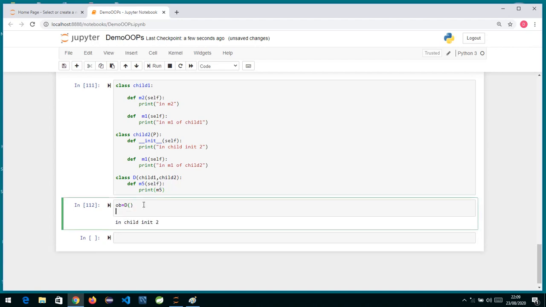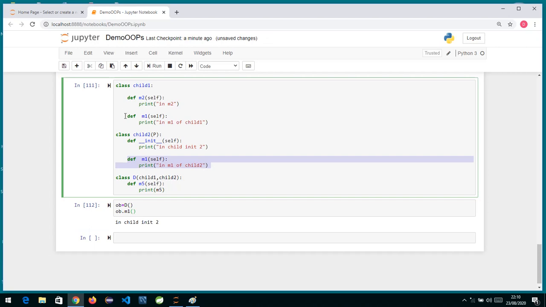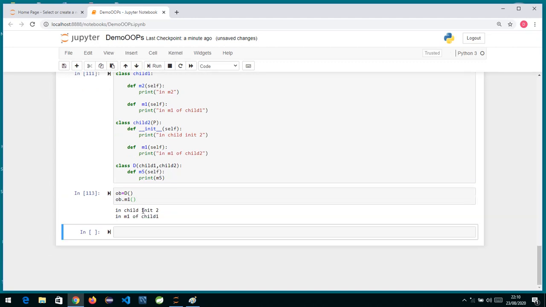Similarly, if I try to call a method over here, ob.m1, now you can see the problem we always have in the diamond problem is that in multiple inheritance, this m1 method is present in both classes. Okay, so in Java we say there is an ambiguity, so which method to call. So in Python, how it resolves it: whenever you are inheriting, method resolution is done in the order which you specify. So if I have written child 1 first, and the method is present in both the classes, it will first call the m1 method over here. So it has gone to m1 over here.